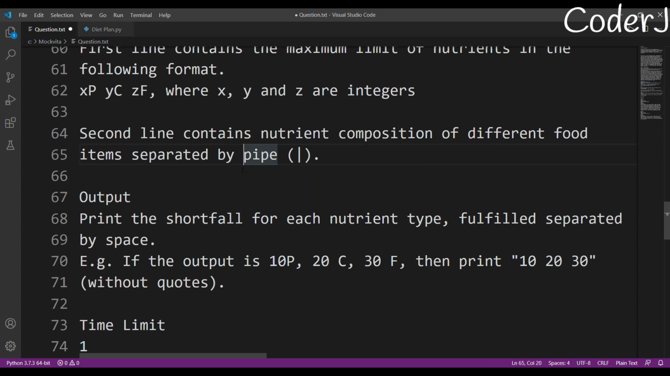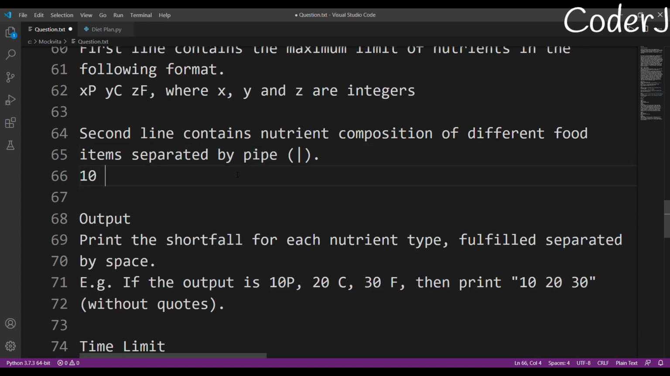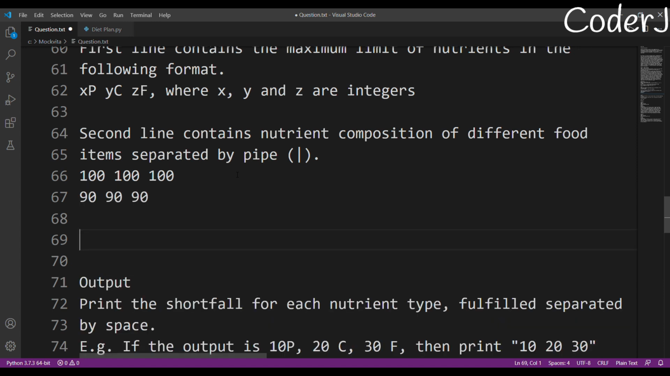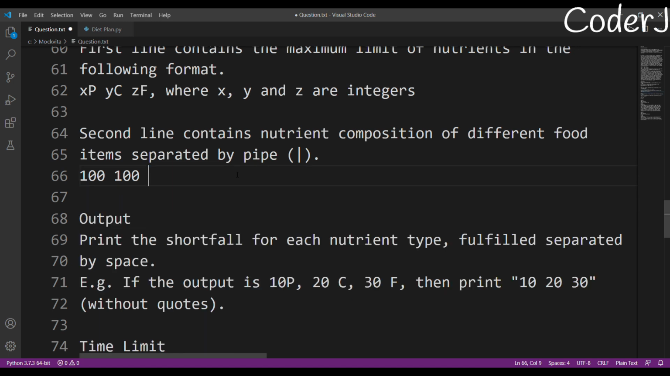Suppose we are supposed to get 100, 100 and 100. And I have only one item which will give me 90, 90, and 90. So what will be the shortfall? 10, 10, and 10. So we are just supposed to print the shortfall, which means how many nutrients am I not able to get, basically.